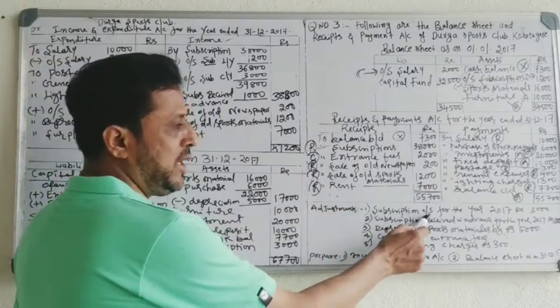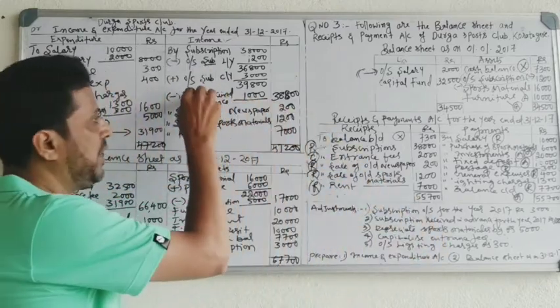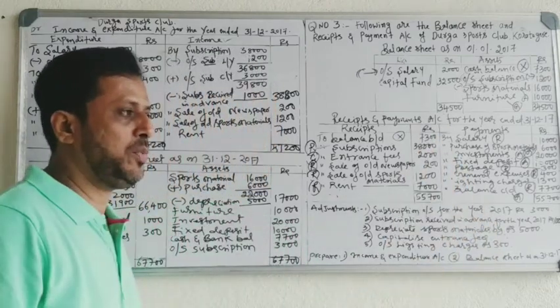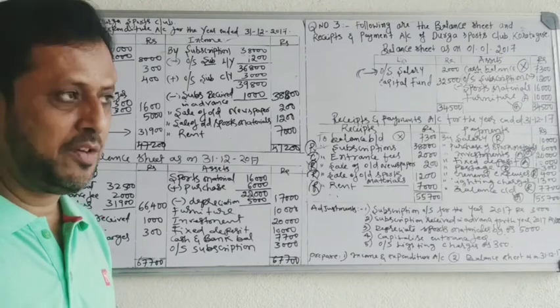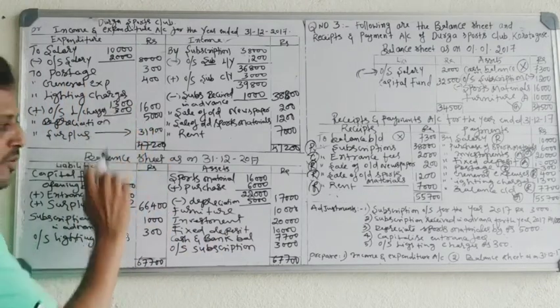Come to the adjustment. Subscription outstanding, you have added, over. Subscription received in advance, you have deducted, over. Depreciate sports material by 5,000 rupees. Depreciation is a revenue expenditure, non-cash expense. Revenue expenditure, record on the debit side. To depreciation on sports material, 5,000.